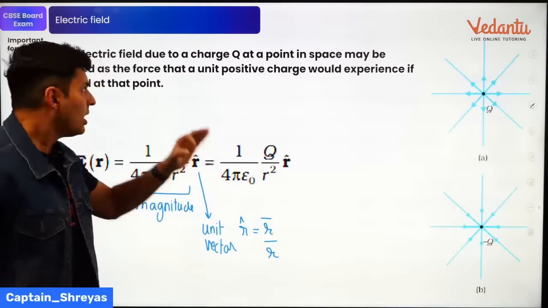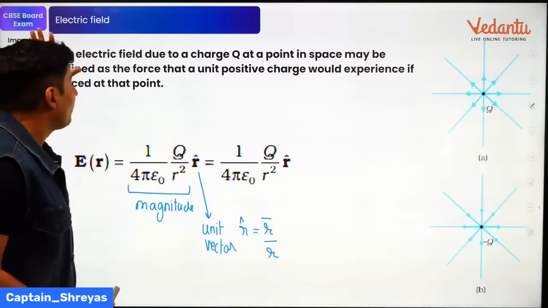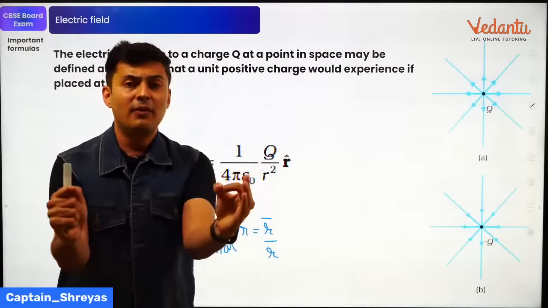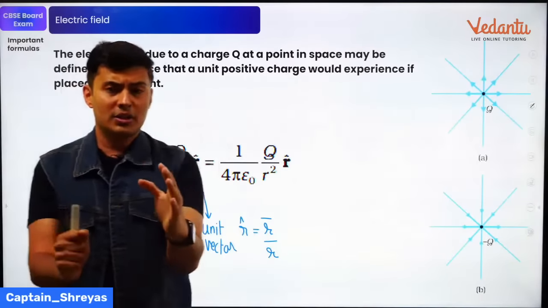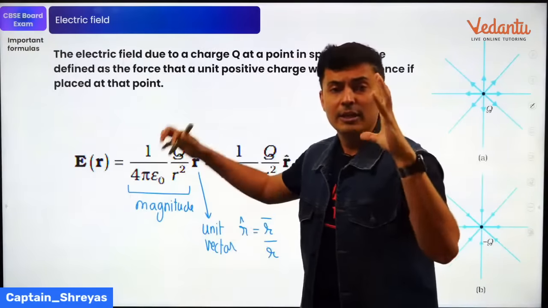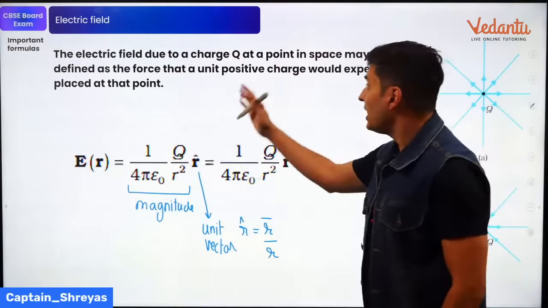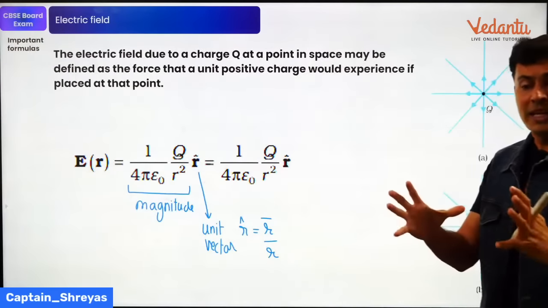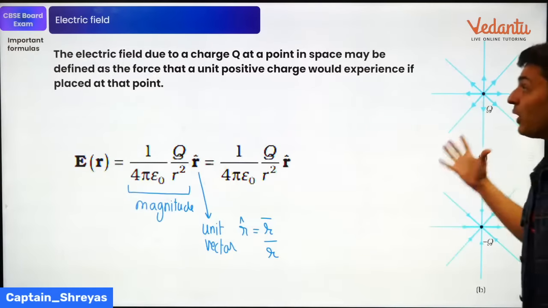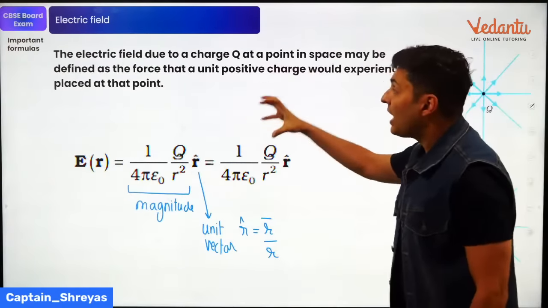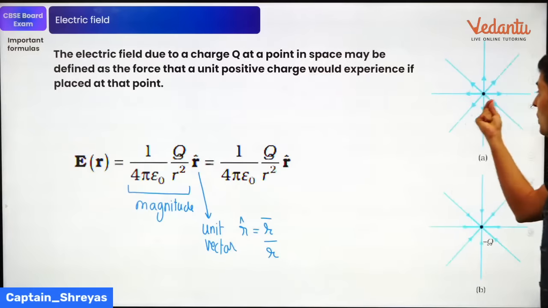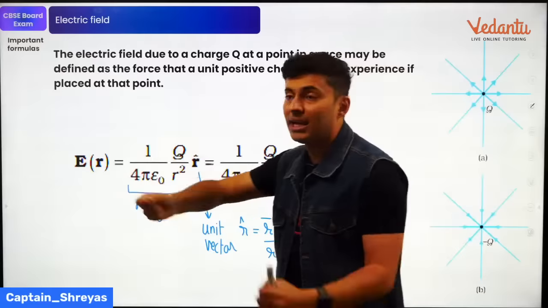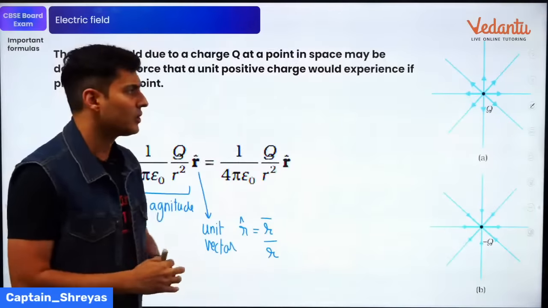Okay. Now, next comes the concept of electric field. If they ask you to define electric field, you are just going to say that the electric field due to a charge Q is the presence which it makes felt around it, and it is defined as the force that a unit positive charge would experience if it is placed at any point around that charge.